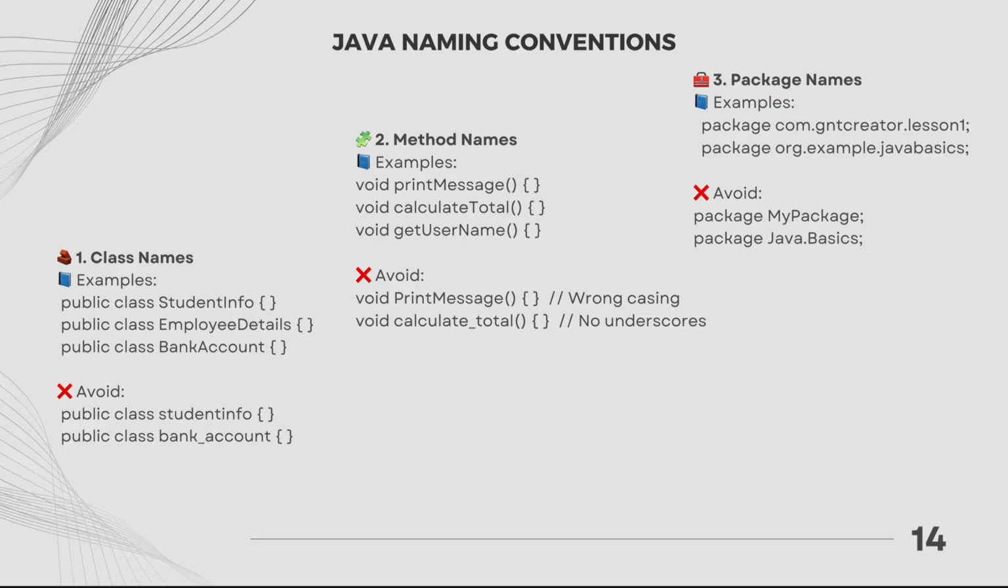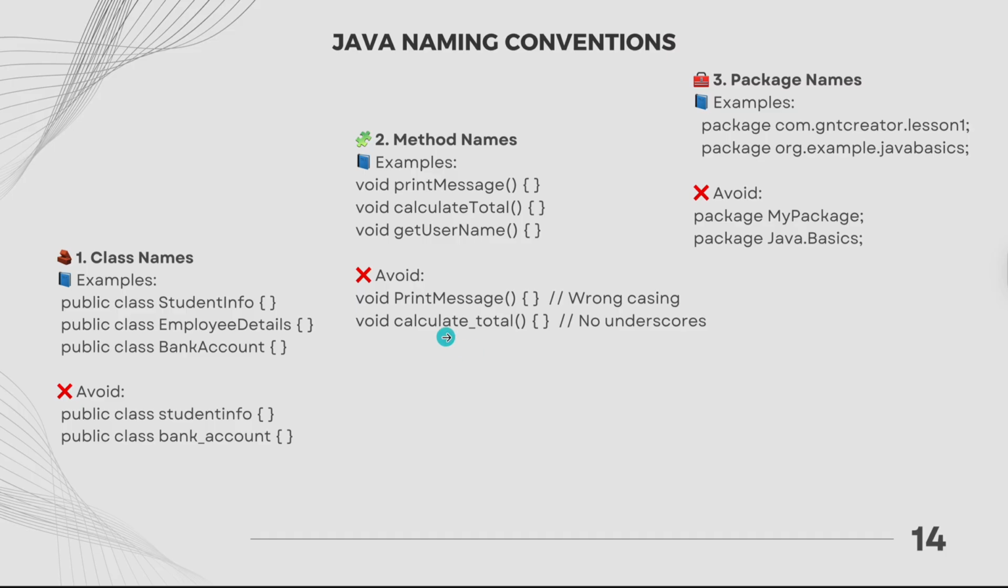It needs to start with the lowercase, right? As you can see, printMessage. The first word, print, starts with the lowercase. We need to use camel case: capitalize the first letter of each new word after the first, and it should sound like an action or behavior. For example, printMessage, calculateTotal, getUsername.